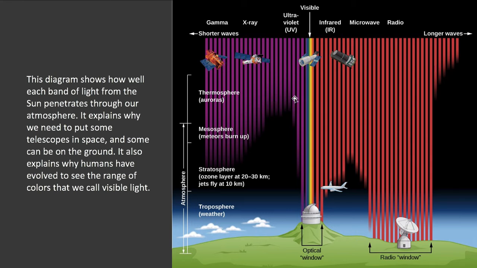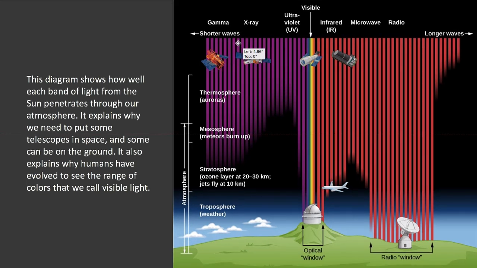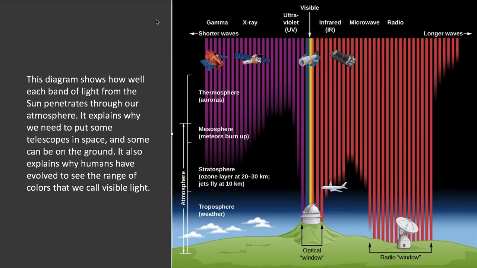The shorter wavelengths, they all get absorbed in the atmosphere. So the bars here indicate how deep they penetrate before they get absorbed. And so you can see some of the long wavelengths penetrate better, but there's actually less energy in this part of the spectrum.